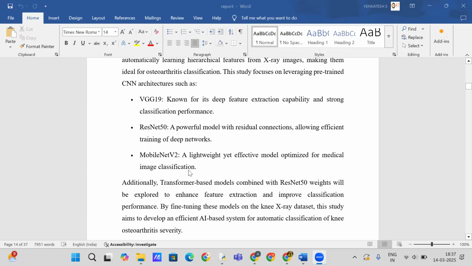The study focuses on leveraging pre-trained CNN architectures such as VGG16, ResNet 50, and MobileNet. VGG16 is known for its deep feature extraction capabilities. ResNet incorporates residual connections to enhance training efficiency. MobileNet V2 is a lightweight yet powerful model suitable for medical image classification.